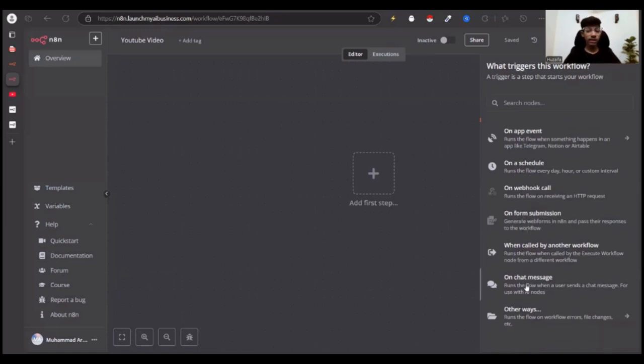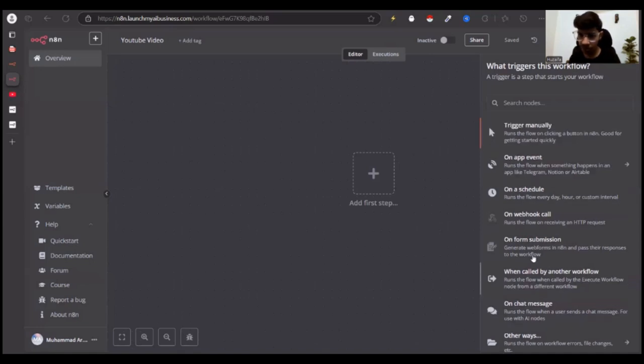You can chat. There is an on chat message trigger. That is more of the chatbots, the way we create chatbots, and you just need to give the knowledge base, and it will be responding accordingly, right? You can also use when called by another workflow, like when this task happens, then it gives the instruction to the next task to do its stuff, right? So I hope all of this is making sense.